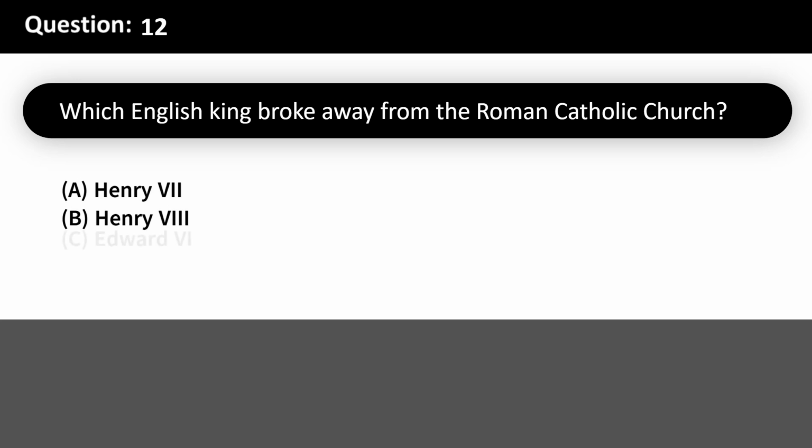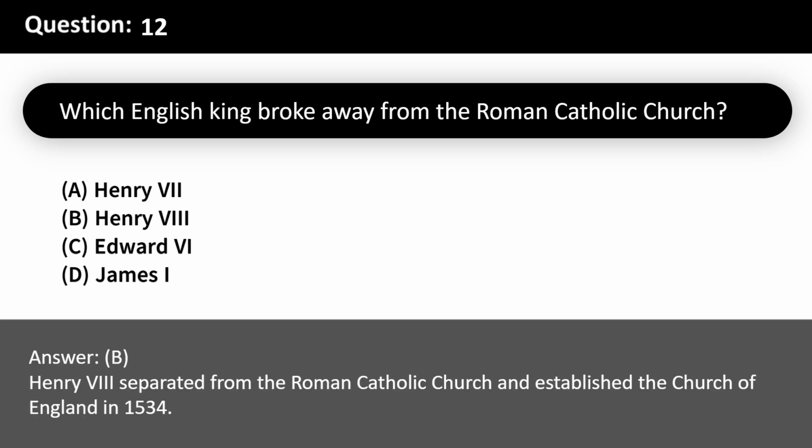Which English king broke away from the Roman Catholic Church? A. Henry VII. B. Henry VIII. C. Edward VI. D. James I. Answer: B. Henry VIII separated from the Roman Catholic Church and established the Church of England in 1534.